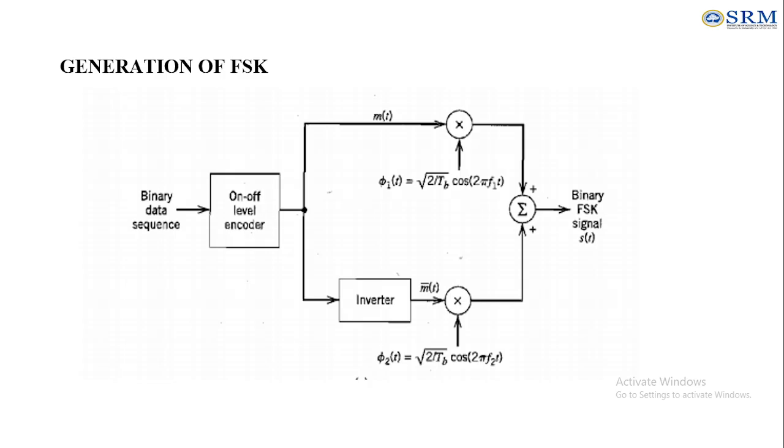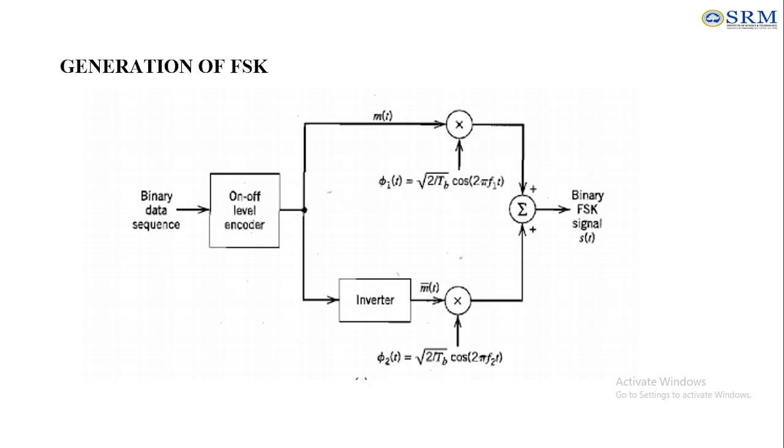From that it is given to the next section of the signal. In the on off level encoder, if your signal is 1, it is considered as m of t, and m bar of t will be considered as 0.